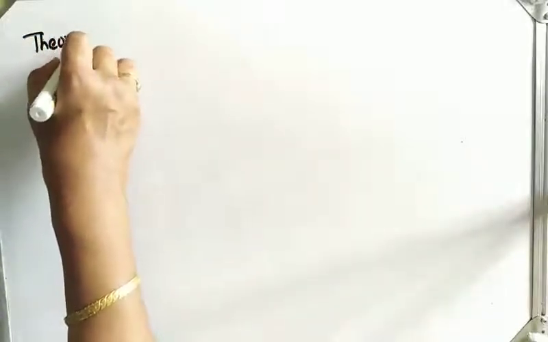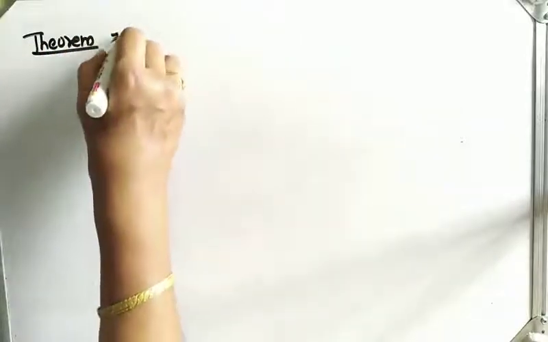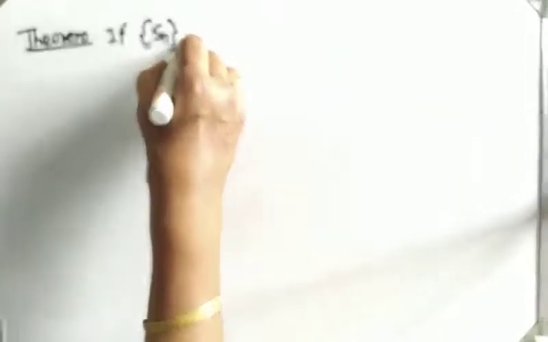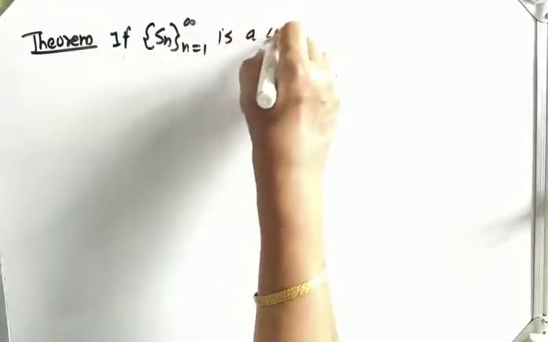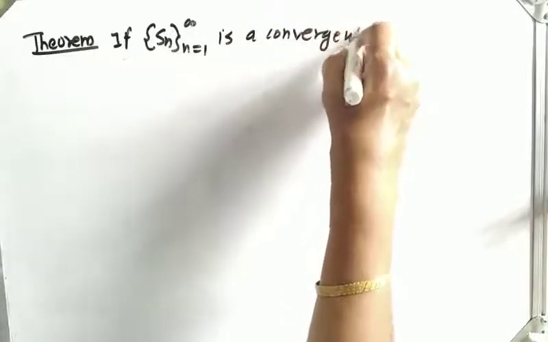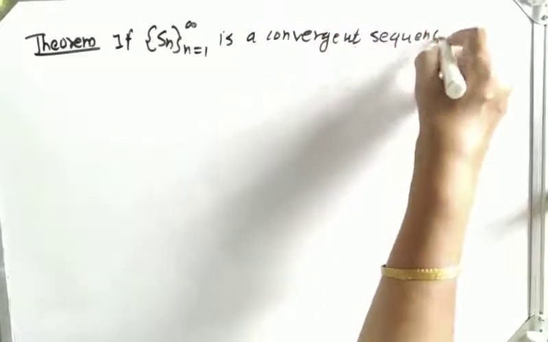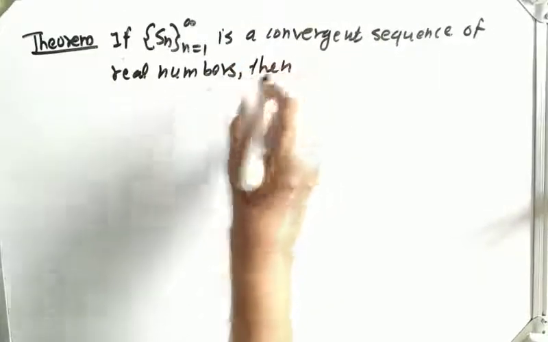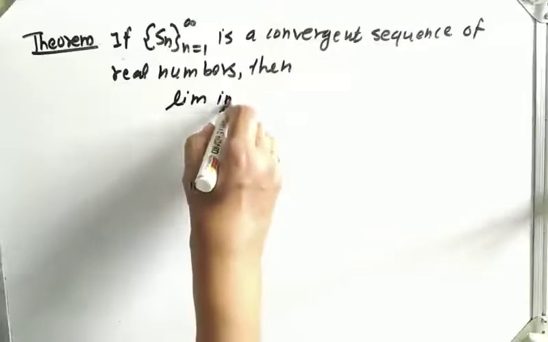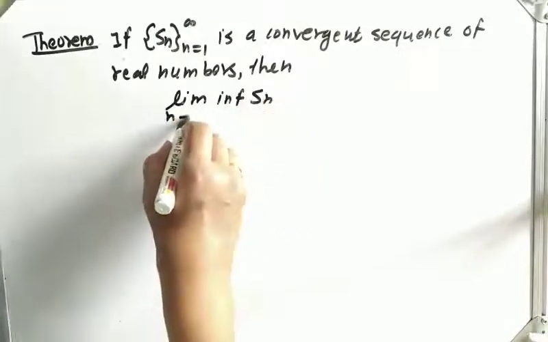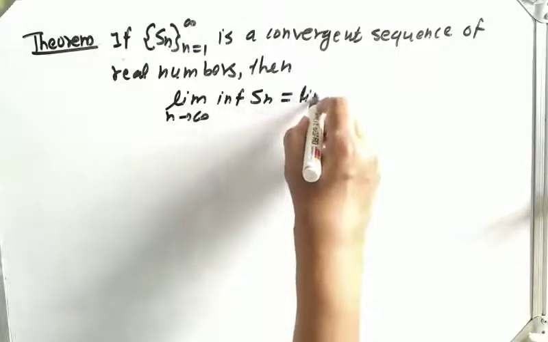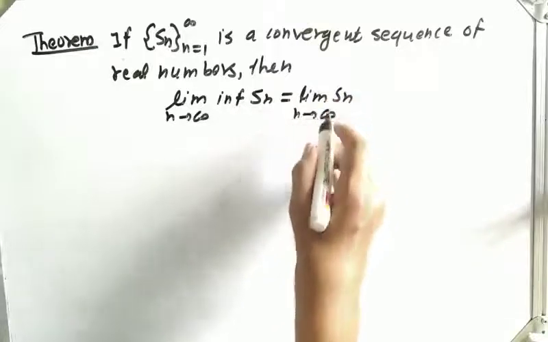So the theorem is, if the sequence Sn, n varying from 1 to infinity, is a convergent sequence of real numbers, then limit inferior of Sn as n tends to infinity is equal to limit of Sn as n tends to infinity.